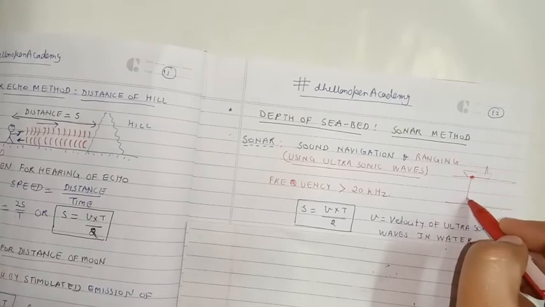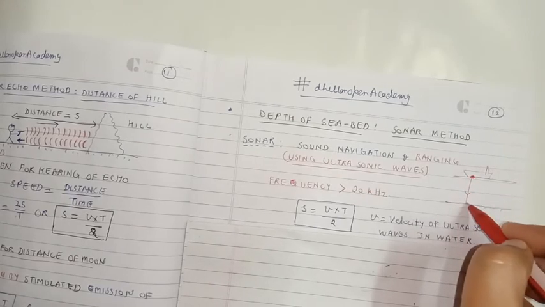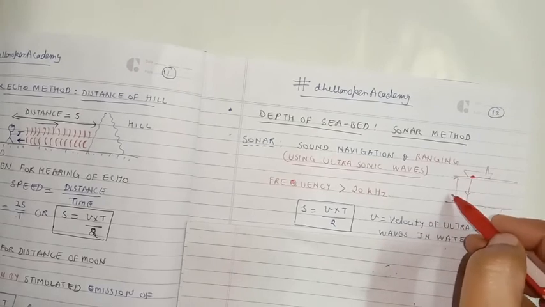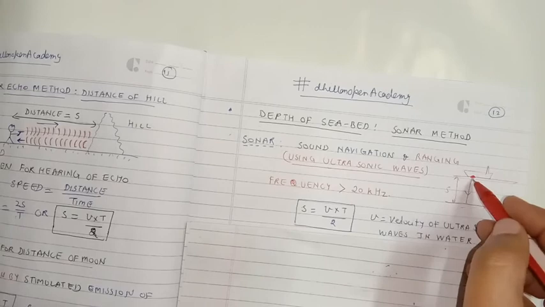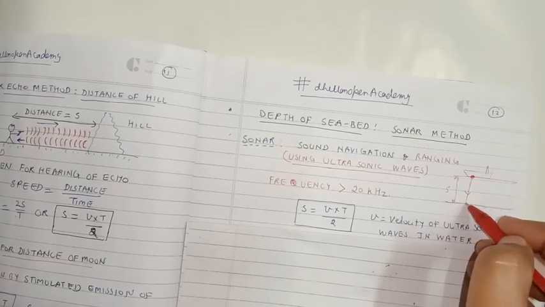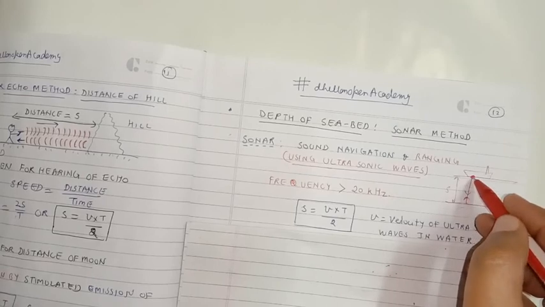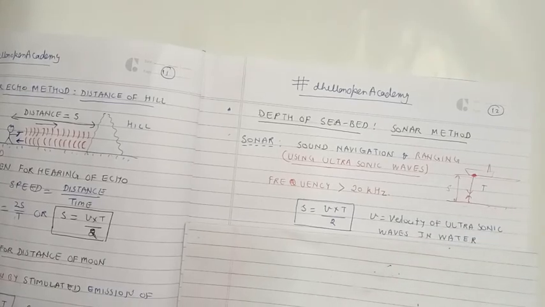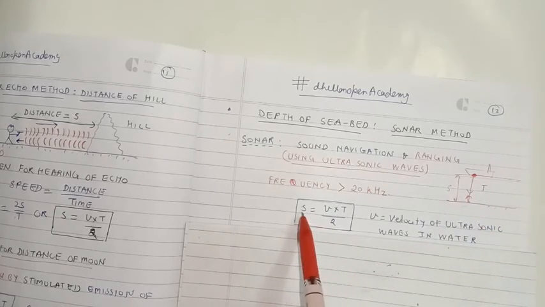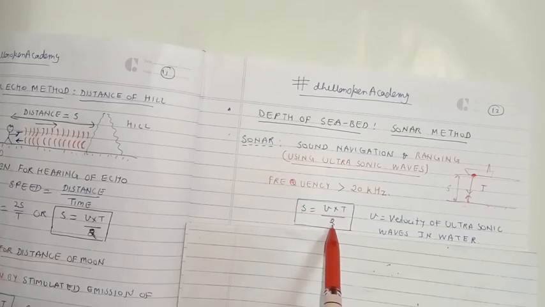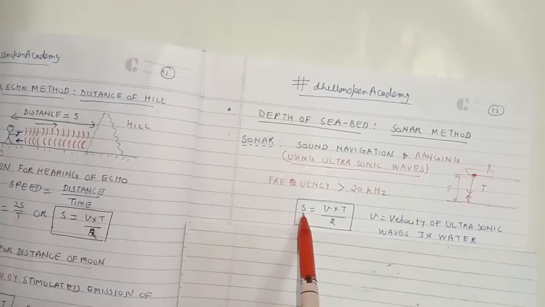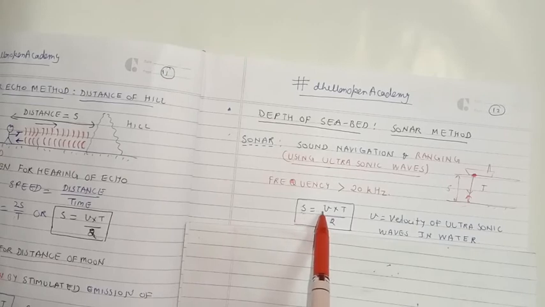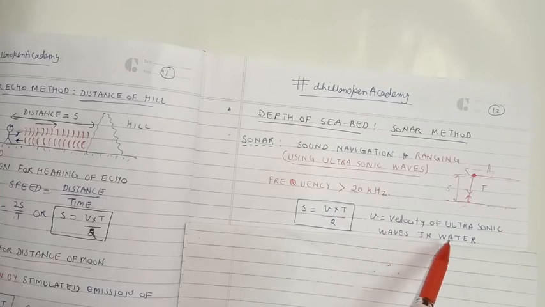It will send an ultrasonic wave towards the seabed. Suppose its distance from the free surface of the water is s. The sound wave will travel towards the bed, suffer reflection and again come towards the ultrasound system. Suppose t is the total time taken for the sound wave to go towards the bed and come back. In that case, again using the same formula, s is equal to v into t by 2, we can find out the distance of the seabed from the free surface of the water. Here v is the velocity of the ultrasound in the water.